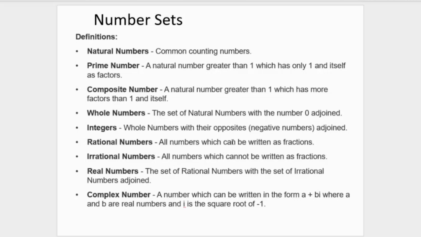So if you now want to consider the set of integers, you consider the entire number line from minus infinity to plus infinity. So obviously, decimal numbers and fractions don't fall under this set because they are not whole.